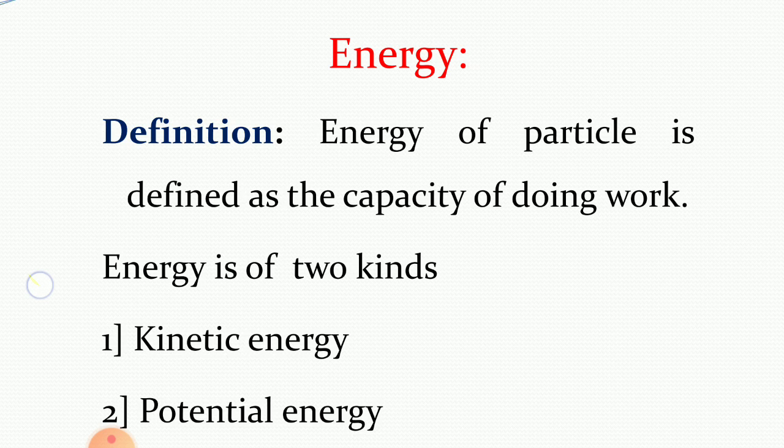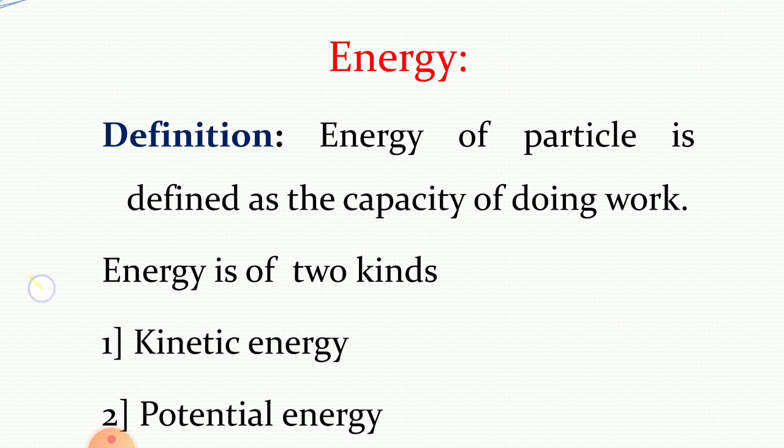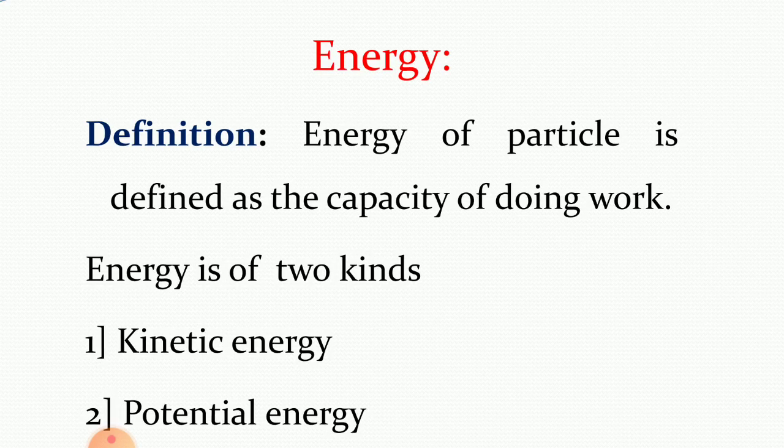In school level in Marathi, we saw that these are called Gatij Urja and Kshitij Urja, that means kinetic energy and potential energy. Now we shall see what is kinetic energy and potential energy one by one. Before that, you have to remember that energy is the capacity of doing work.